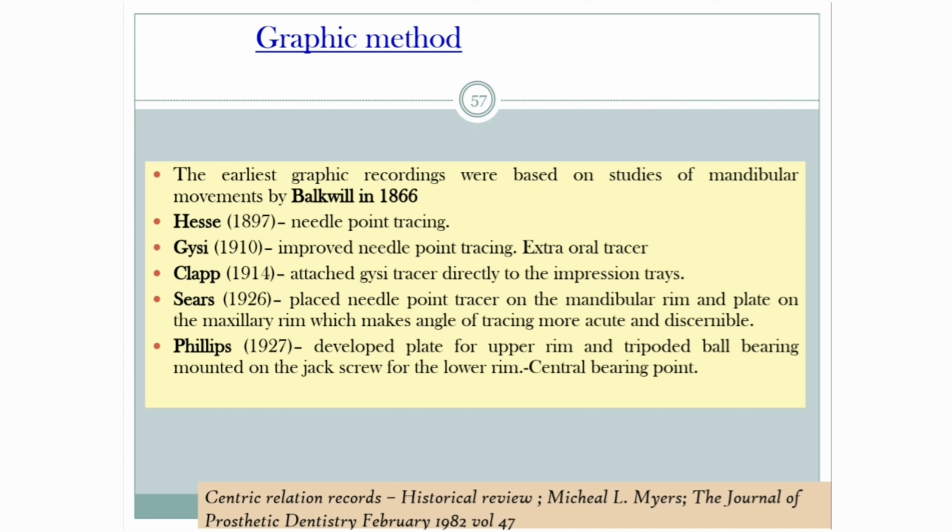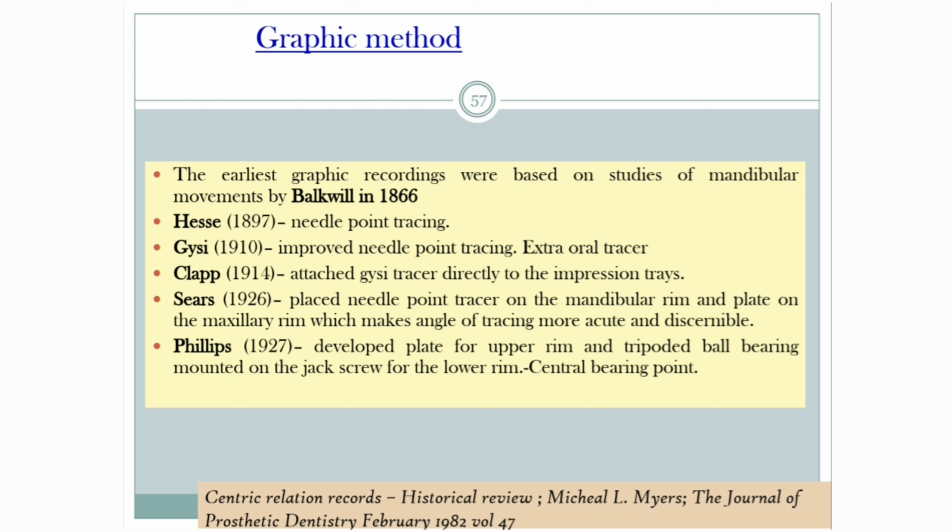Next method is the graphic method. The earliest graphic recordings were based on the studies of mandibular movements by Campion in 1866. Hesse in 1897 used needle point tracing.